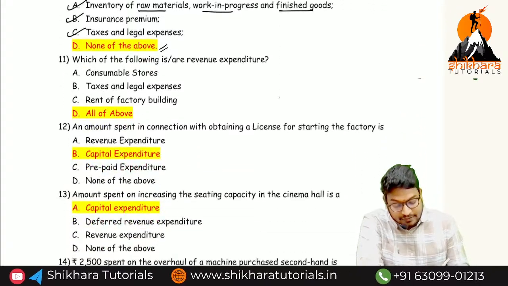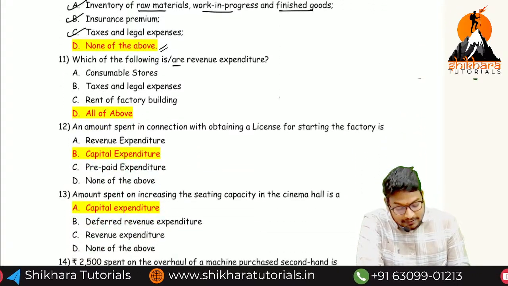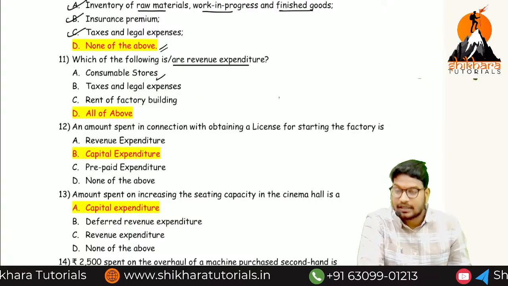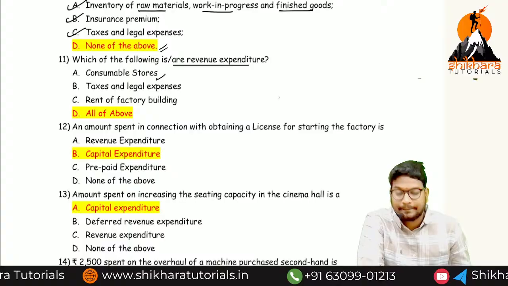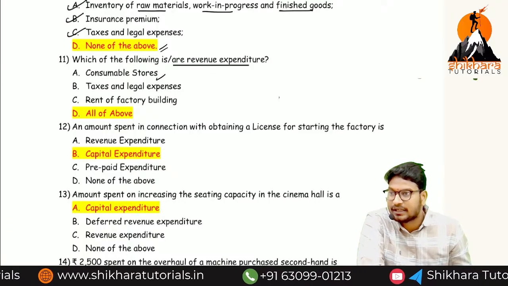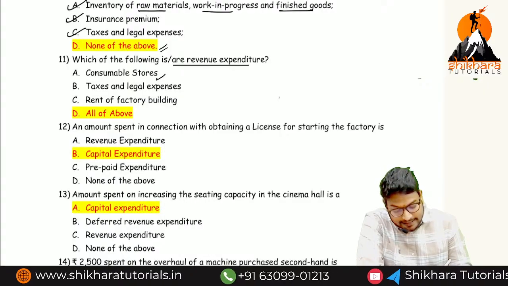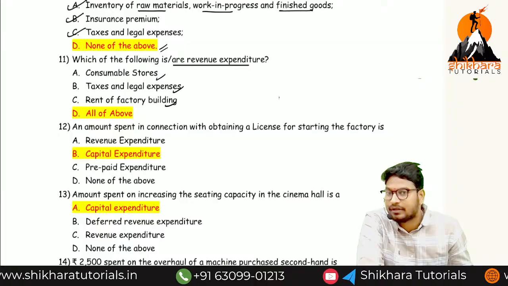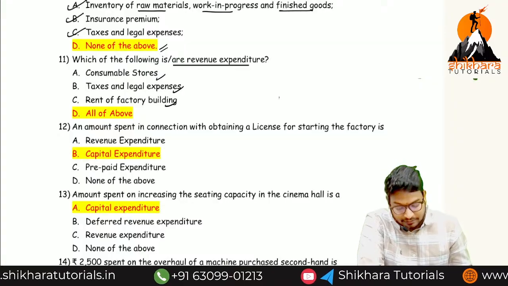So next, which of the following are revenue expenditure? Consumable stores. Consumable stores means, you can say, petrol, like that. These are called what? Consumable stores, and taxes and legal expenses, rent of a factory building, all are called what? All are called revenue expenses.